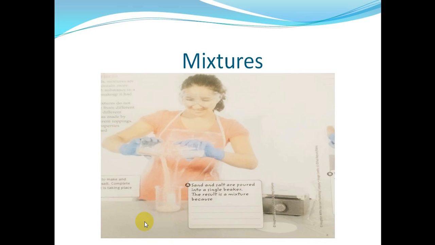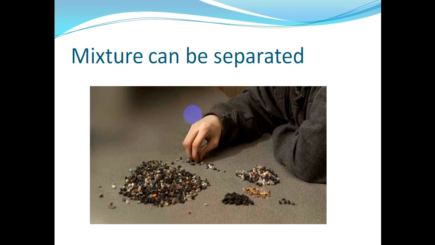Here the girl is trying to mix the salt and the sand together inside this beaker. So the question is, sand and salt are poured into a single beaker. The result is a mixture. Why do we consider it a mixture? What do you think? Because sand and salt are not chemically combined. There is no chemical bond between them, they are just mixed together.